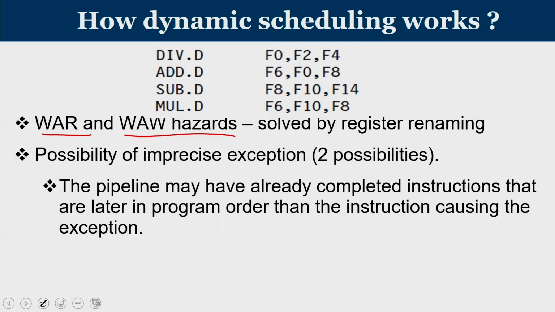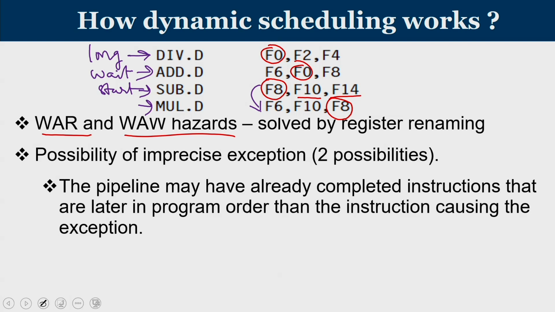When you have a division instruction which is dependent on F0, and then you have a sub instruction which is not dependent on anything. So this is F10 and F14. So this is going to write into F8, and this F8 is what is being used. Now if you look here, this division is taking a long time. So add is going to wait, sub will start execution, and once sub is over, that will permit multiplication to complete its operation.